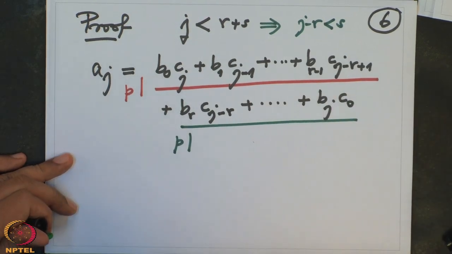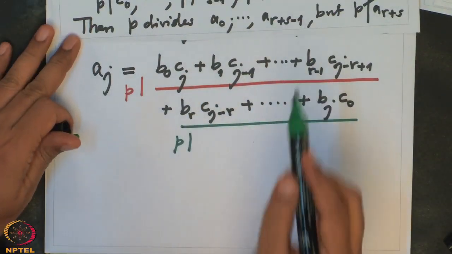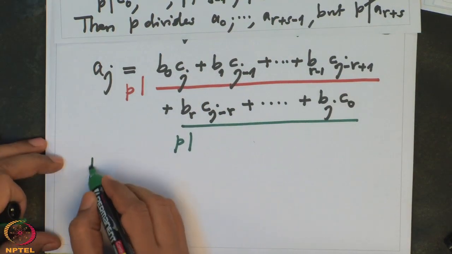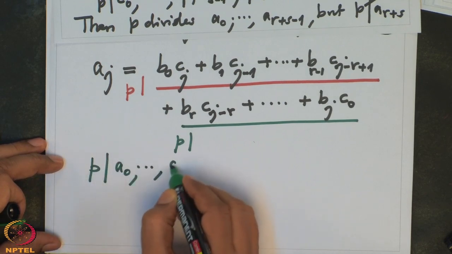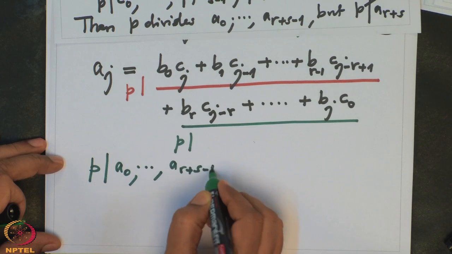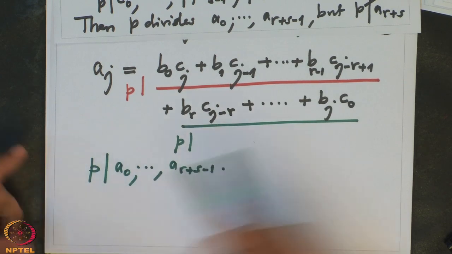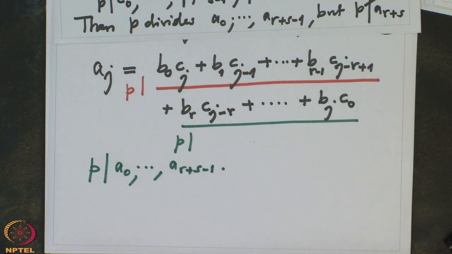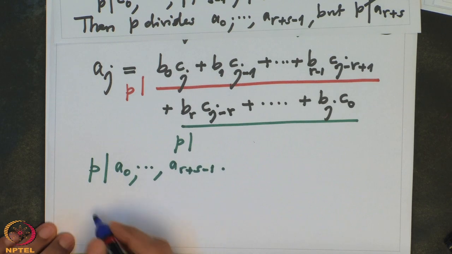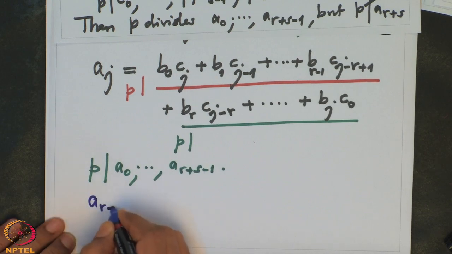p divides all these guys. That is what we proved. So what we have proved is p divides A0 to A of r plus s minus 1. Now I have to show that p doesn't divide the next one, r plus s. So what is that coefficient? You just write it again, r plus s.